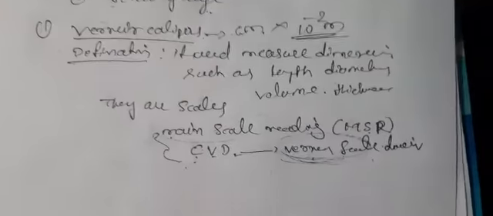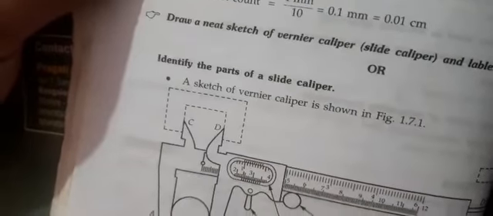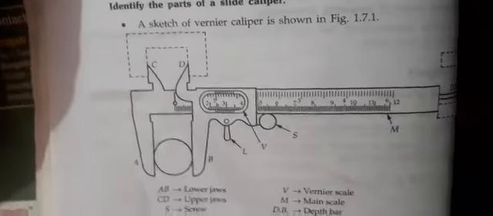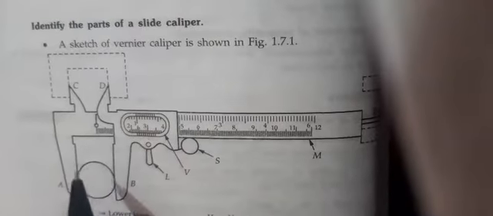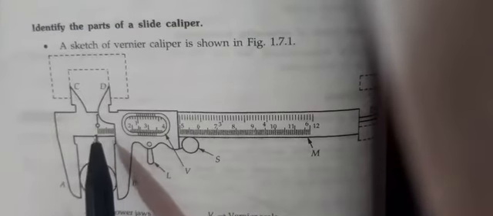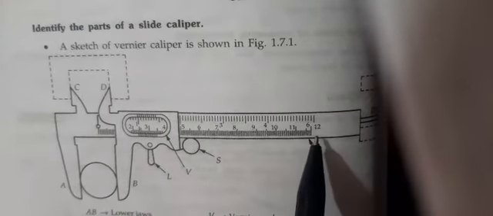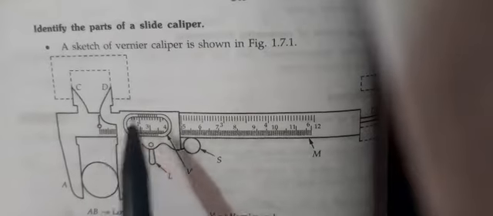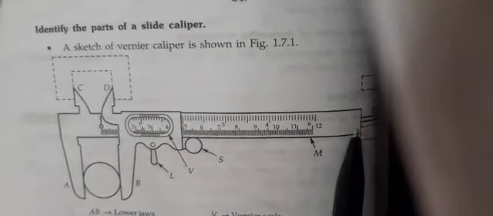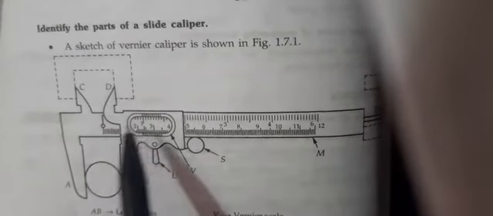See, the diagram shows the vernier calipers. This is 0 to 12 centimeter, or in some instruments 0 to 15 centimeter. That is the main scale reading.